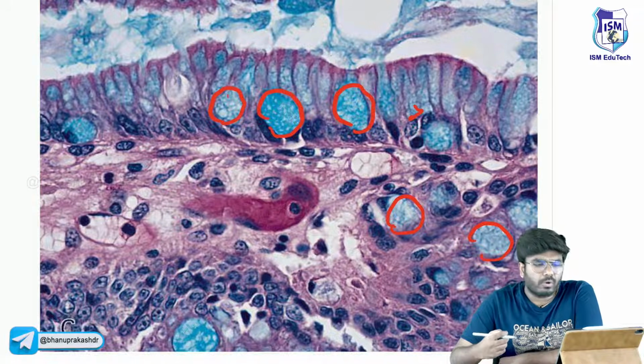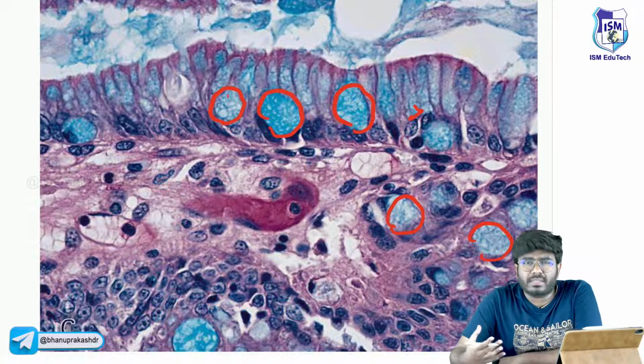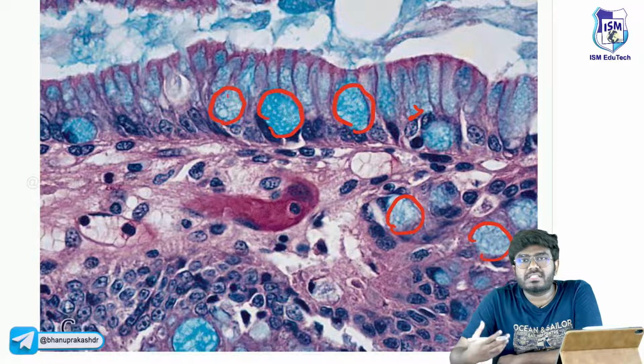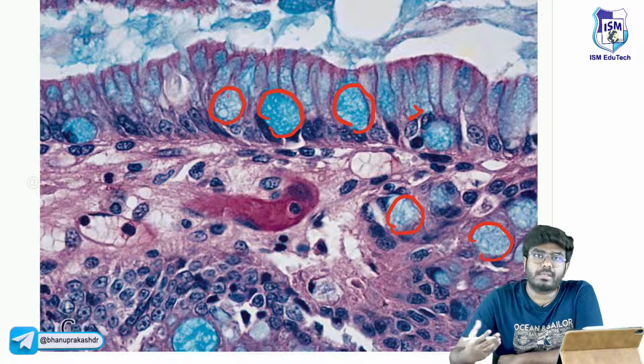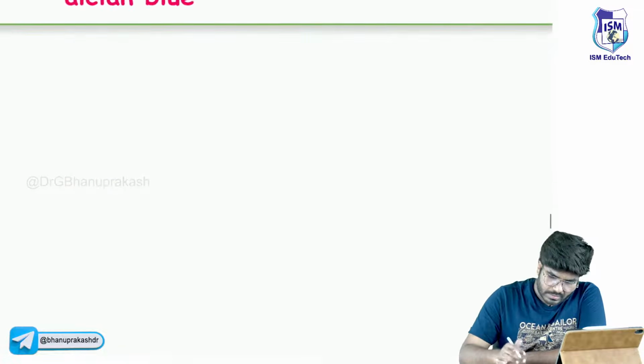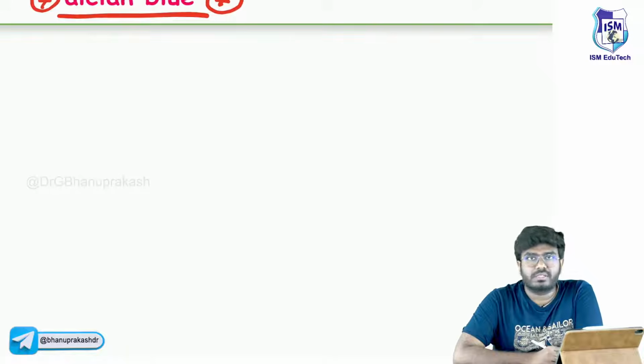One more question which can come in your exam is, sir, these goblet cells contain mucin. The mucin is stained with which dye? What is the stain used for this? It is Alcian blue. Alcian blue is the stain used for mucus.